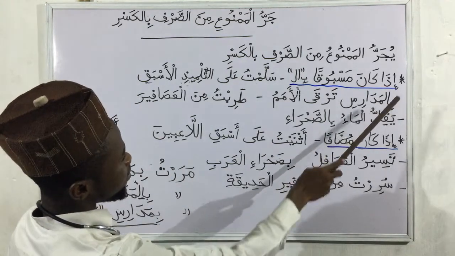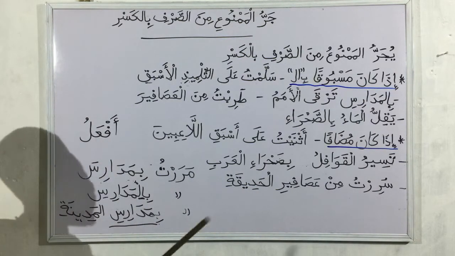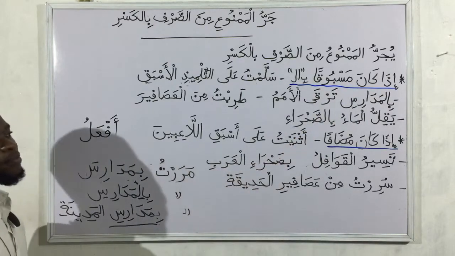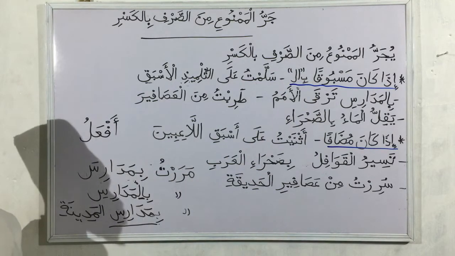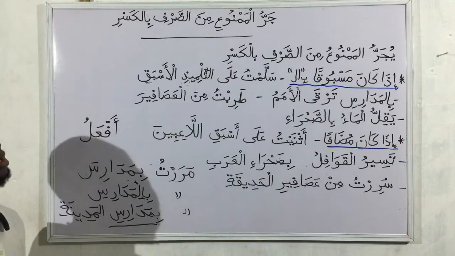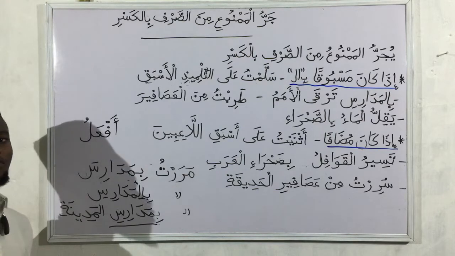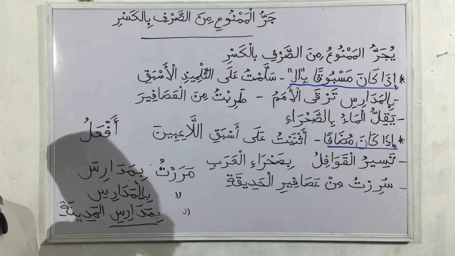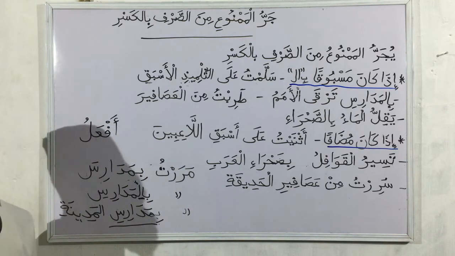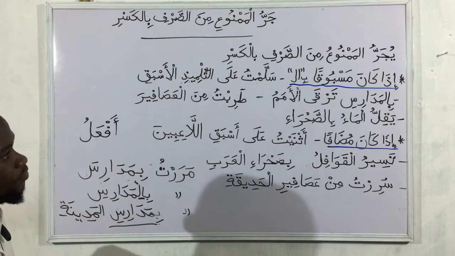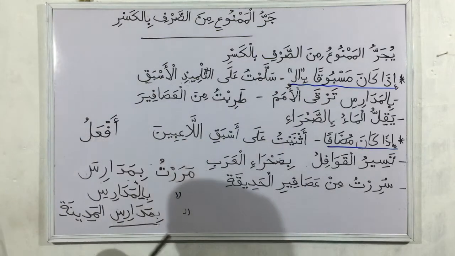Then next example, bil madarisi tarqal umam. With learning platforms or with schools, the community grows. With schools, our community grows. So when you notice that in places that we have no education, no learning places, that is where you see that the crime rates are usually high, because they do not have schools. So bil madarisi tarqal umam.